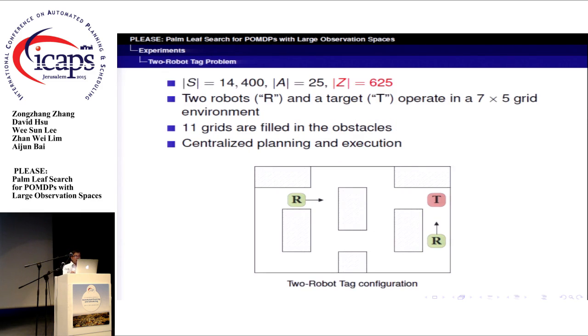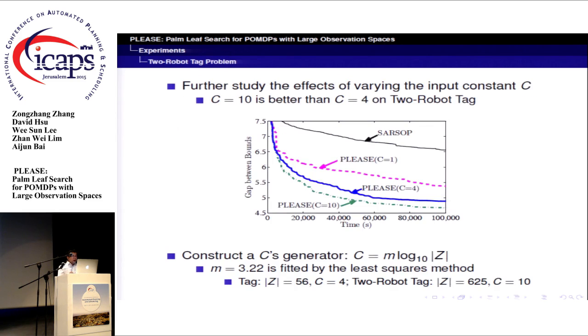The second example is the two-robot tag problem. This problem has 625 observations. In the task, the two robots and the target operate in a 7x5 grid environment. We use the larger robotic task to further study the effects of varying the input constant C. As shown in this figure, setting C equals to 10 is better than setting C equals to 4 on the larger problem.